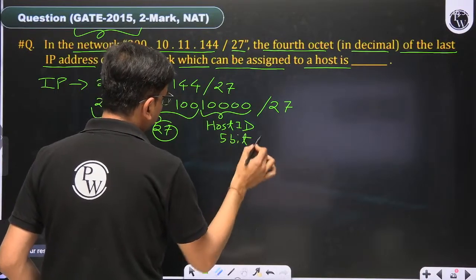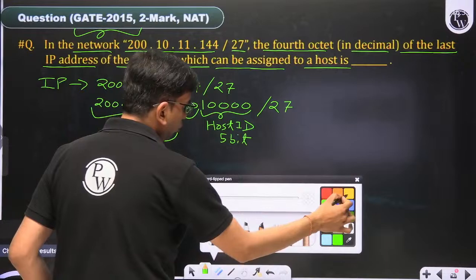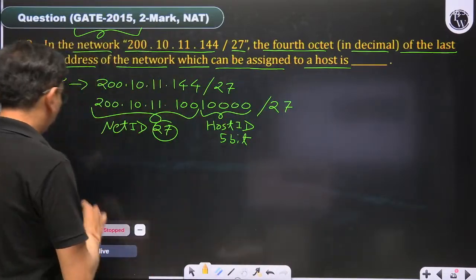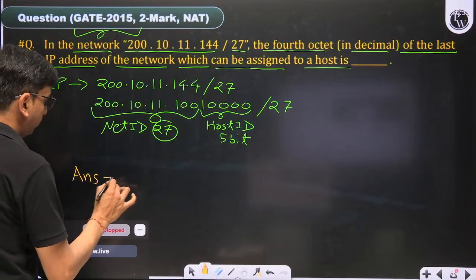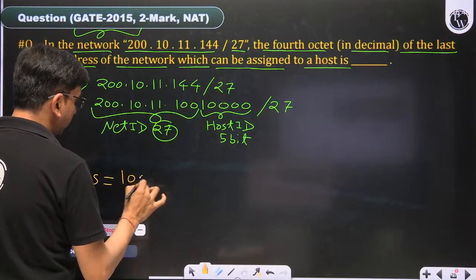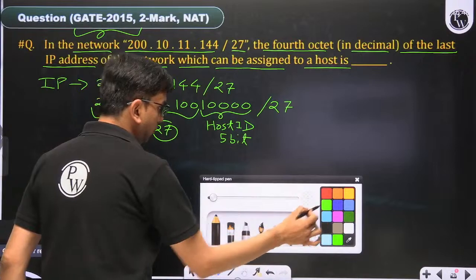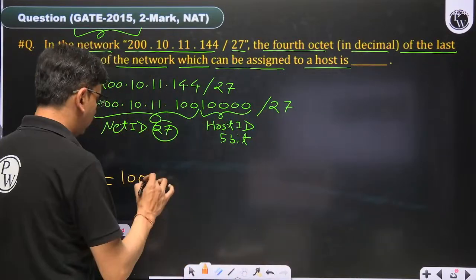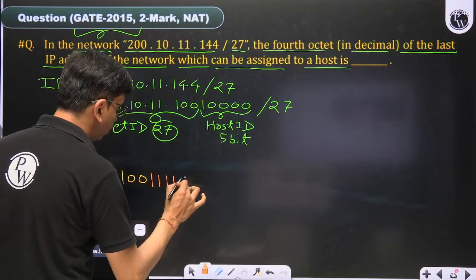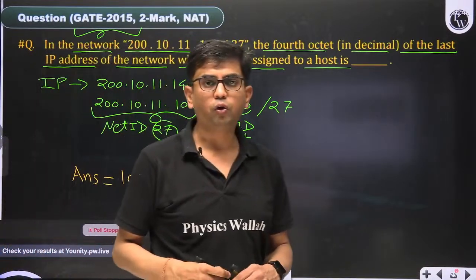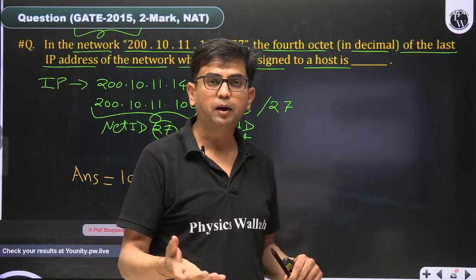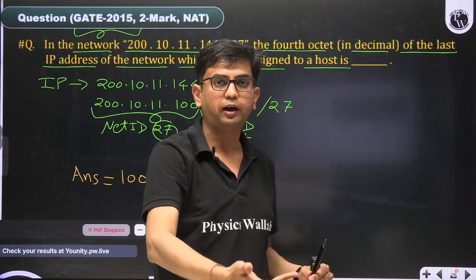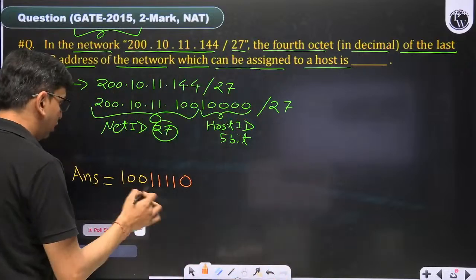As per the question, our answer will be the last host IP address, and we have to find the last octet. 100 is a prefix. We cannot modify it. But the 5-bit host ID should be all 1 minus 1. If I fill the host ID part with all 1, it will become the network directed broadcast address, and the last host IP address should be the network directed broadcast address minus 1. This is the answer. This is in binary.